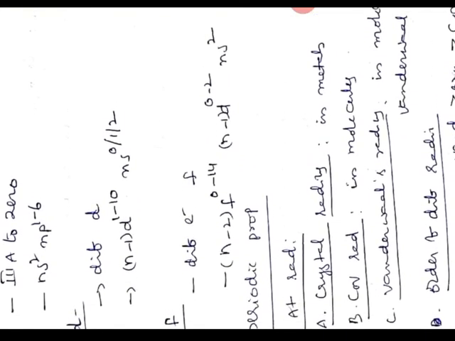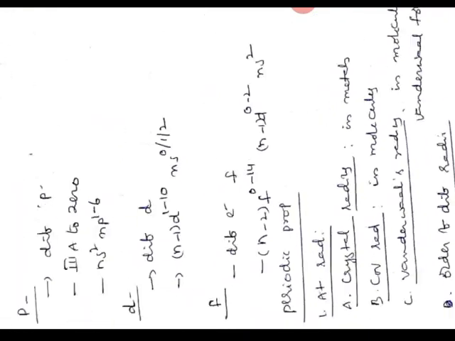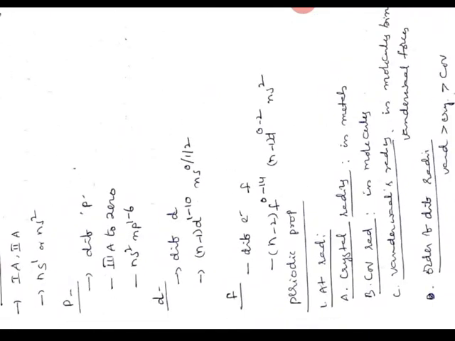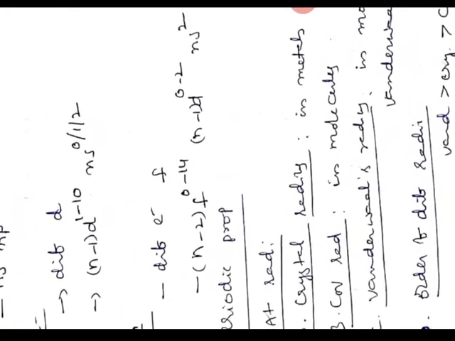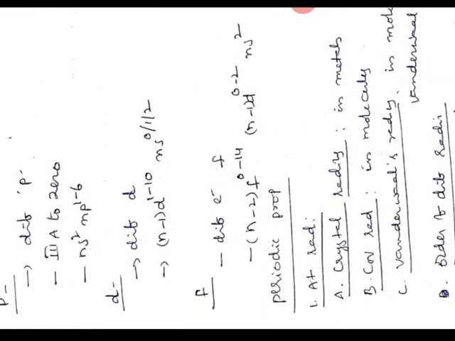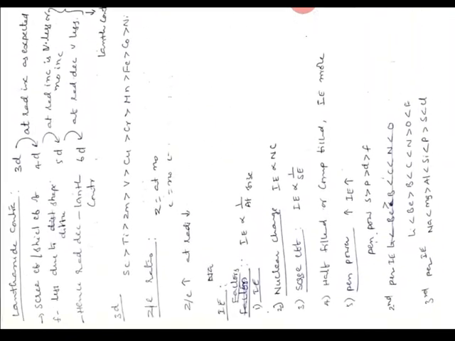If it is measured in molecules which have van der Waals forces, it is called van der Waals radius. And the order of the different radii is: van der Waals radius is greater than crystal radius, which is greater than covalent radius. Trends of atomic radius: in groups it increases from top to bottom, in a period it decreases from left to right.